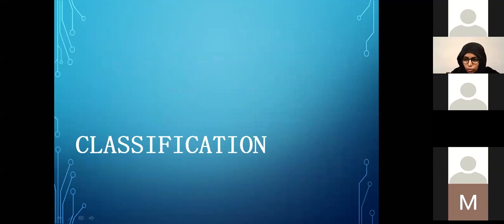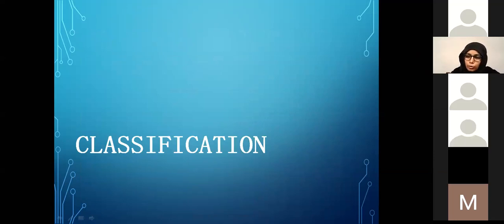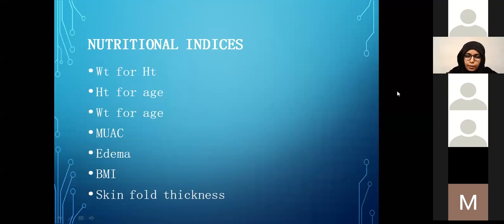So now that we know a few basic terms, we know how big the problem is and why we want to address it. I would like all of you to focus on how to classify it. In order to classify malnutrition, we want to have some measures, and we use various nutritional indices to measure PCM or malnutrition, and the commonly used ones are listed on the slide. We can use weight for height, height for age, weight for age, the mid upper arm circumference, edema, body mass index, and in some cases skin fold thicknesses to measure the nutritional status of a child.